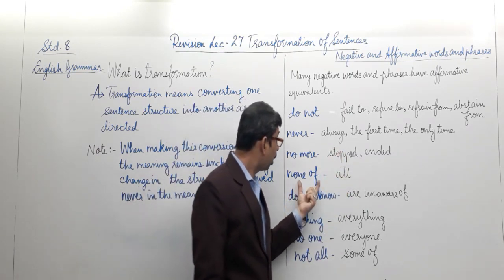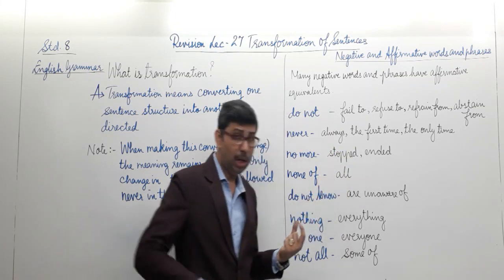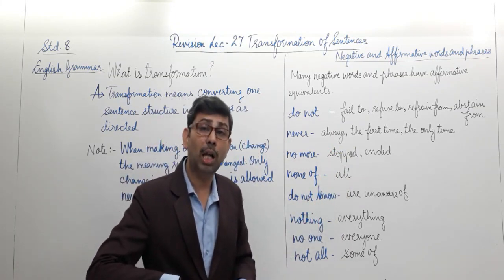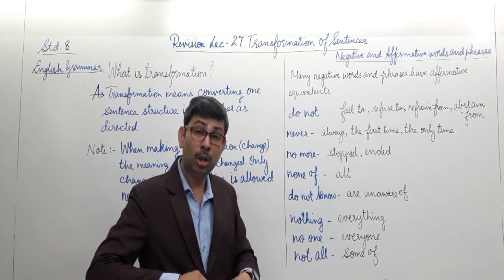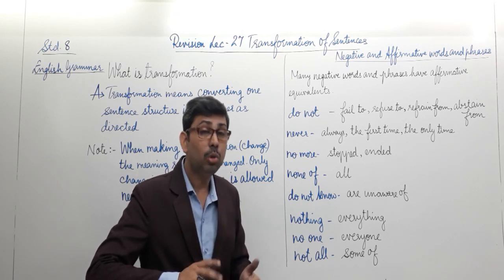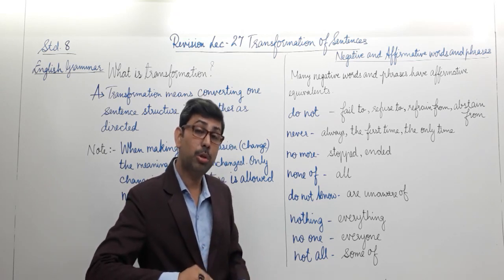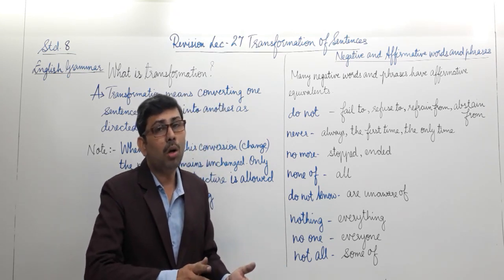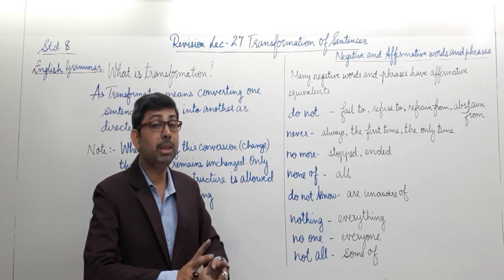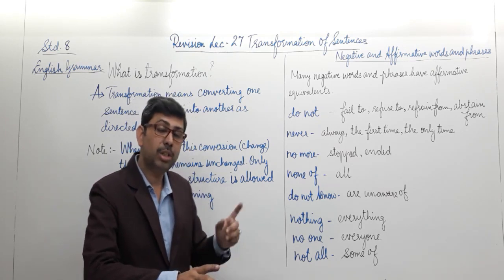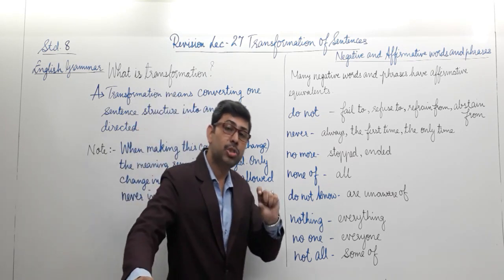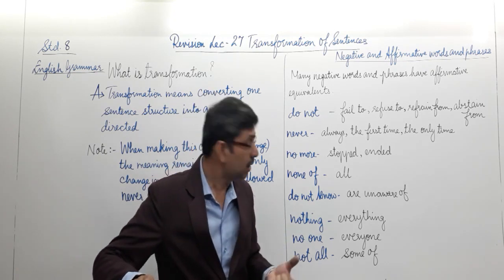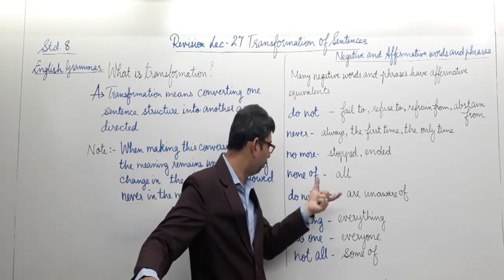Next one is none of and all. Well, none of the students were late to the class, isn't it? I am saying none of the students were late to the class. So nobody came late to the class. But I want to say in the positive sense, all the students were on time to the class. The meaning did not change, but I just changed the structure by changing the words in the statement, the negative into the positive.